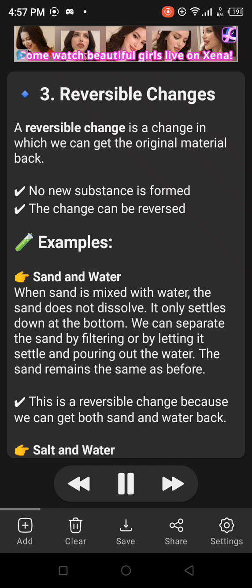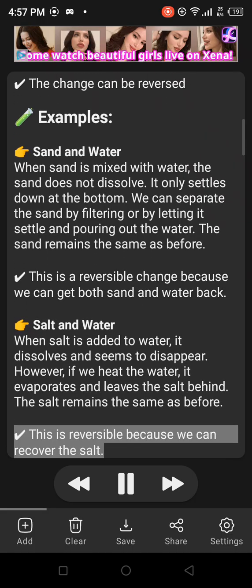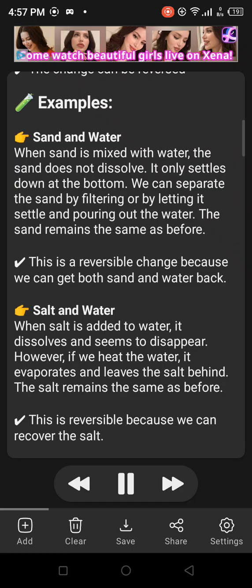Salt and water. When salt is added to water, it dissolves and seems to disappear. However, if we heat the water, it evaporates and leaves the salt behind. The salt remains the same as before. This is reversible because we can recover the salt.